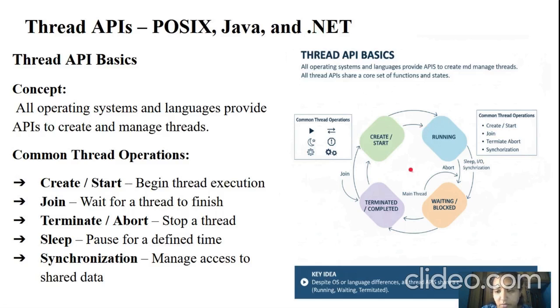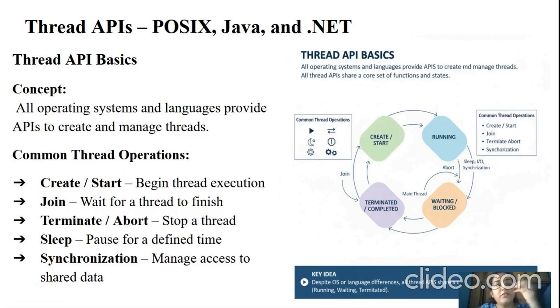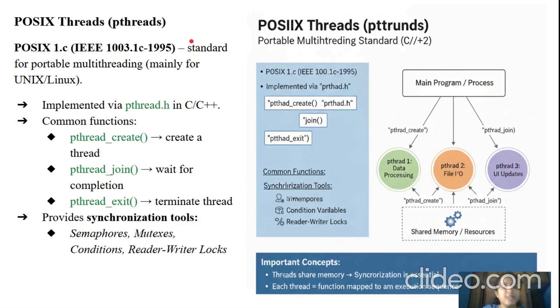Here we are discussing POSIX. POSIX threads are also called pthreads. POSIX 1.c, IEEE 1003.1, which was created in 1995, is a standard for portable multi-threading. Basically, it started for the Unix operating system.